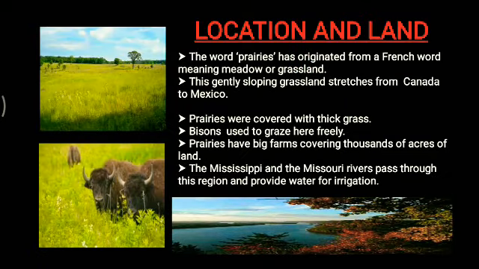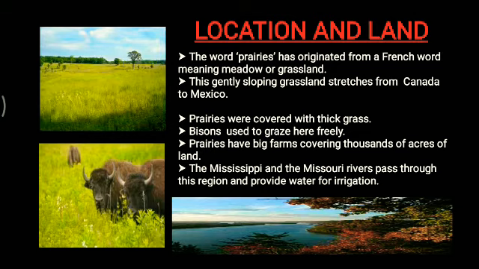First, let's see the location and land of prairies. The word prairie has originated from a French word. Its meaning is meadow. Meadow means prairie or grassland. These gently sloping grasslands stretch from Canada to Mexico. So starting from Canada, it reaches till Mexico.